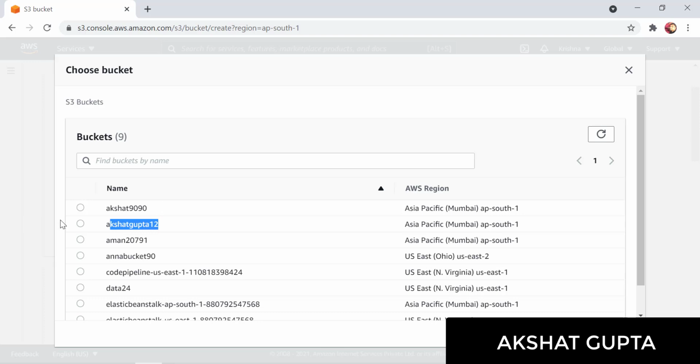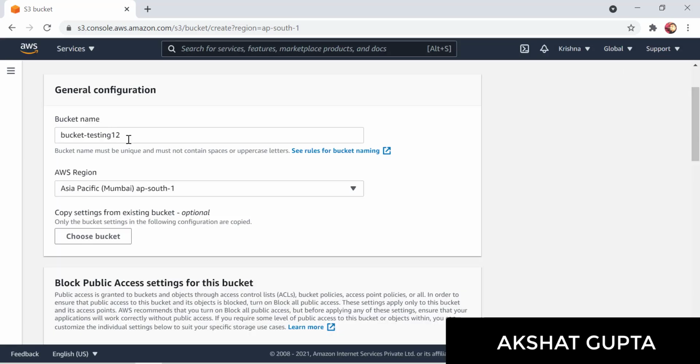If you select this bucket from here and choose it, only the configuration would be copied. So the bucket we have created right now, bucket-testing-12, will also be globally public. The configuration would be copied, not the content.